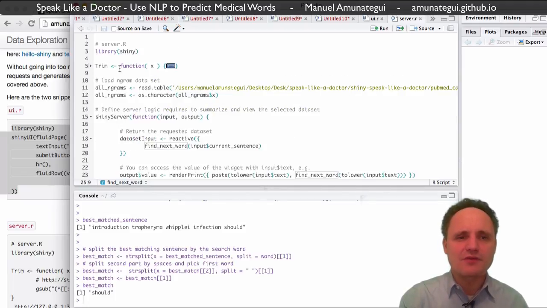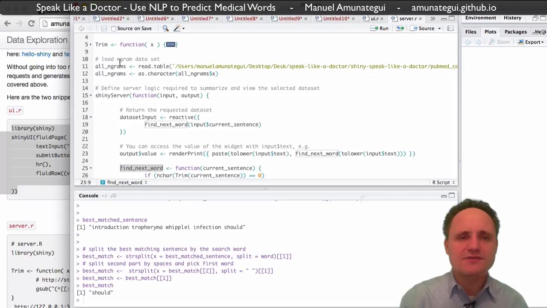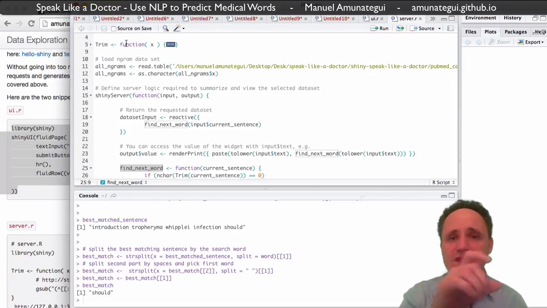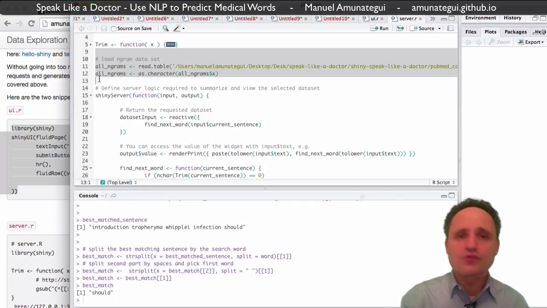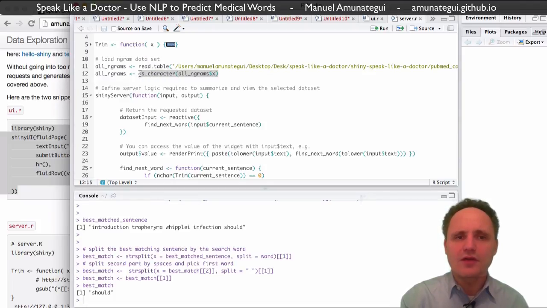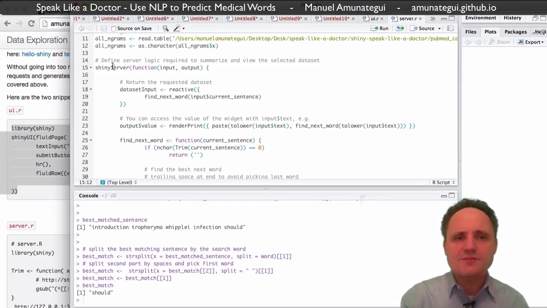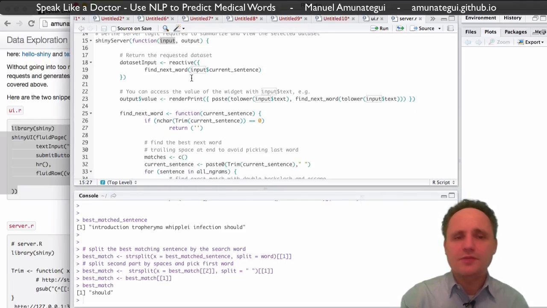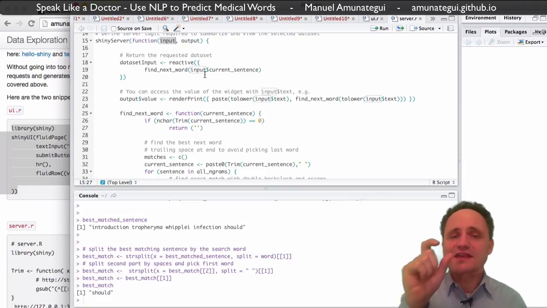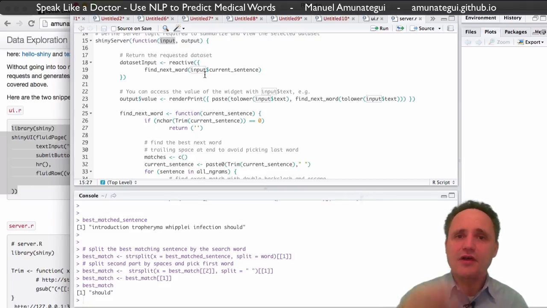We have the trim function, which trims spaces from the beginning and the end of words. We're going to use it here too. And then we have code to read all our Engrams, and it returns data frames, so we're just creating a vector of the Engrams themselves, so nothing special there. And this is part of the functioning of the Shiny server. It has a function with input and output, and input is what you pass to it, right? In our case, it's going to be the sentence the user has typed and wants a suggestion of a next word. So we have database input.